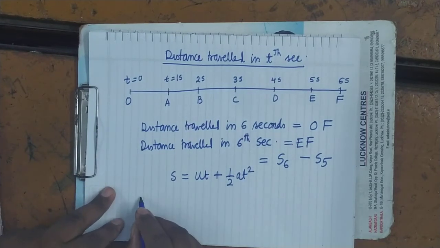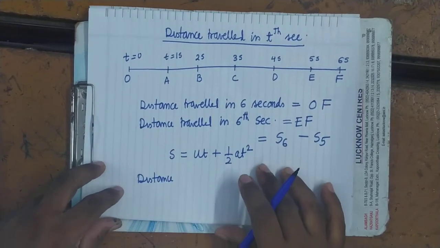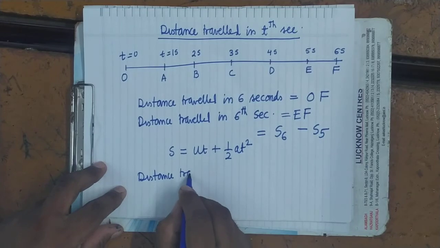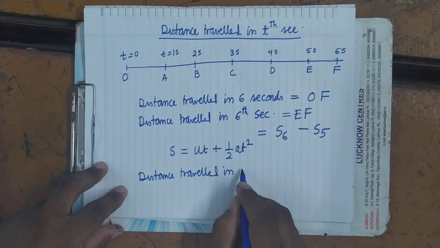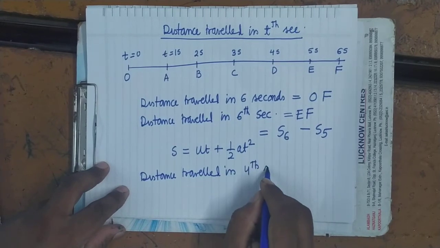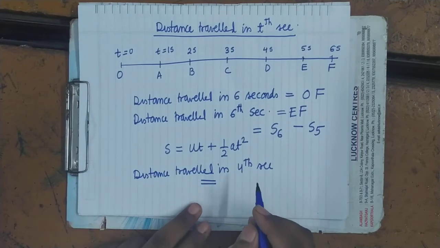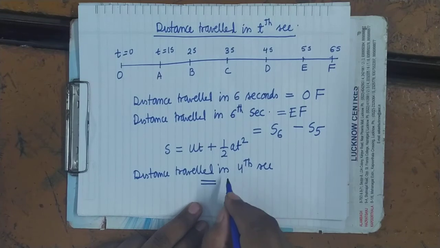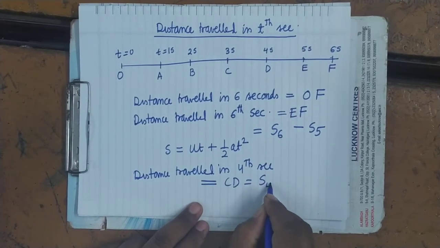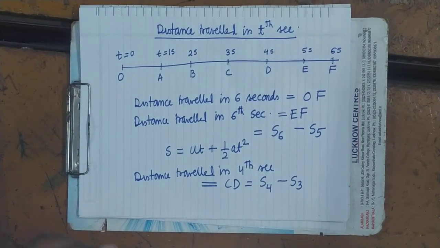Similarly, what is the distance travelled in fourth second? In the fourth second, distance travelled from 3 to 4 second, that is equal to CD. How will you write it as? S4 minus S3. S4 minus S3.